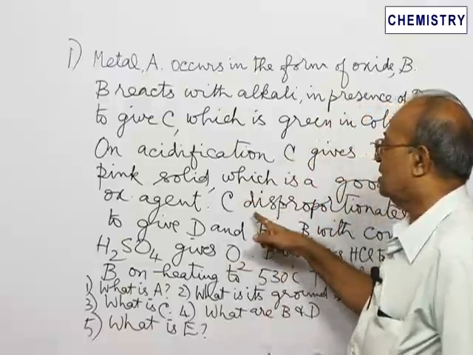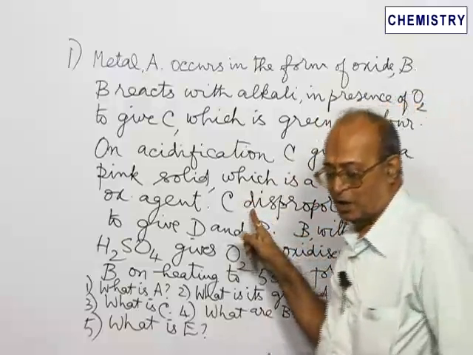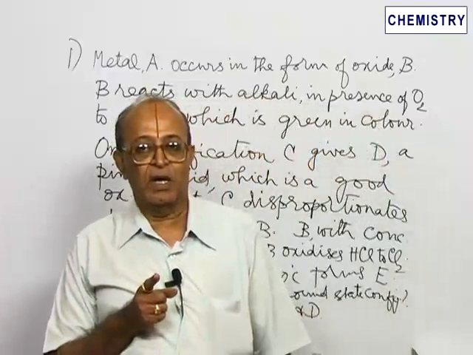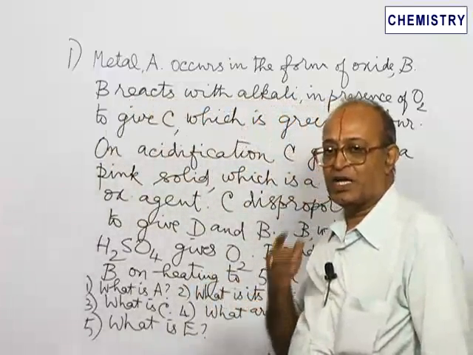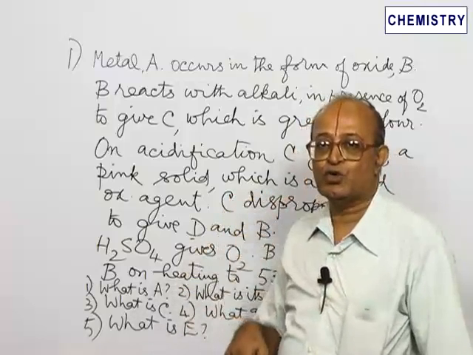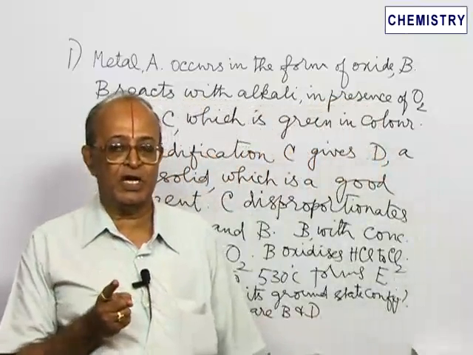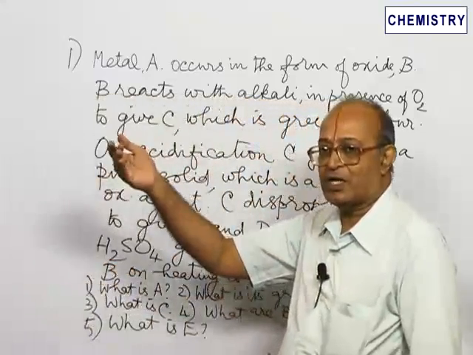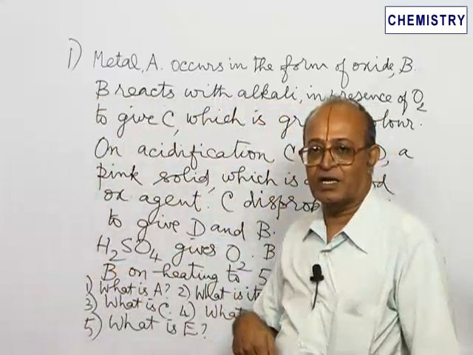It is given here C disproportionates. I think you are familiar with disproportionation reaction. A disproportionation reaction is one in which the species gets oxidized and also it gets reduced. So, a particular species on disproportionation forms a compound in which the metal is in a higher oxidation state and another compound in which it is in a lower oxidation state.